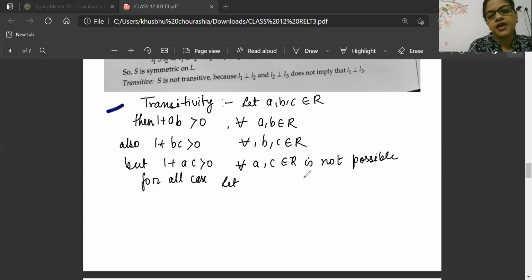Let a is equal to 1, b is equal to 1 by 2, and c is equal to minus 1.